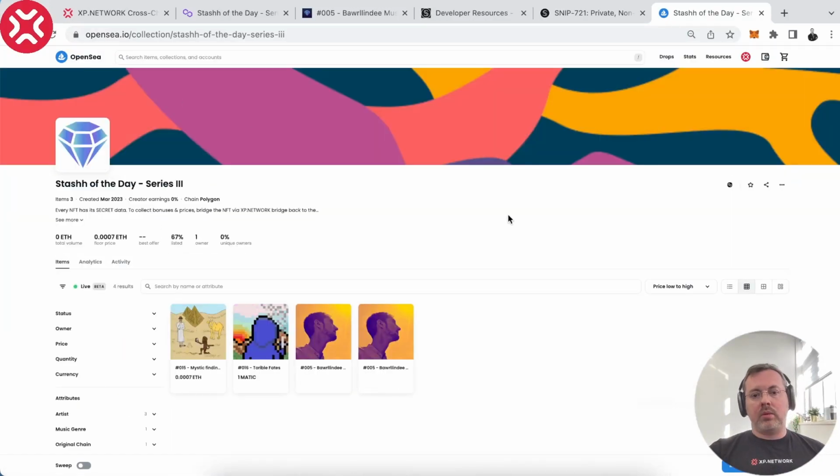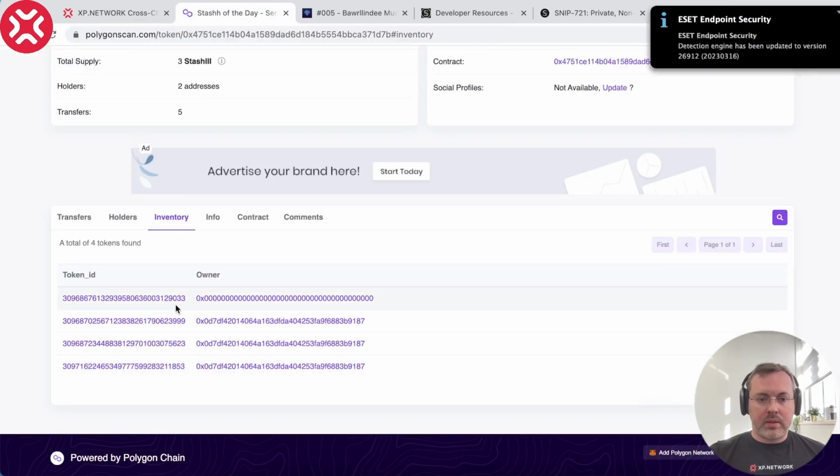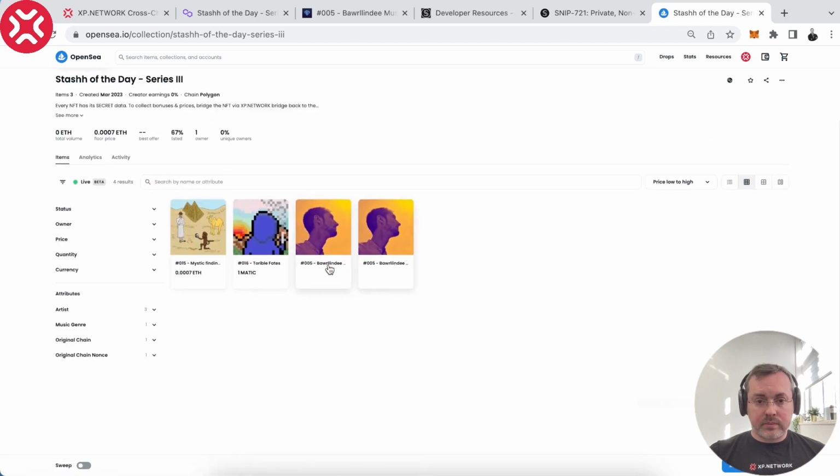Okay, now here we see something weird, but this is a bug of OpenSea, and this bug is only for Polygon. It doesn't happen for Ethereum. As you can see, we have the same token twice. This is because I previously sent it to this contract. Then it was burned, as you can see here. All right, so this token was burned. It now belongs to address 0, but on Polygon, when something belongs to address 0, OpenSea still displays it. So now we have 2 identical tokens here.